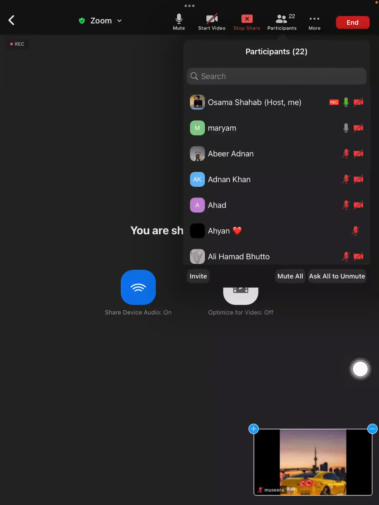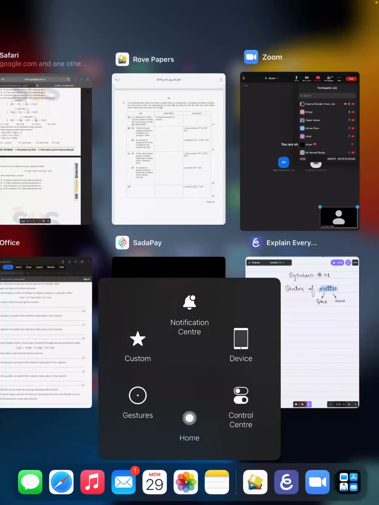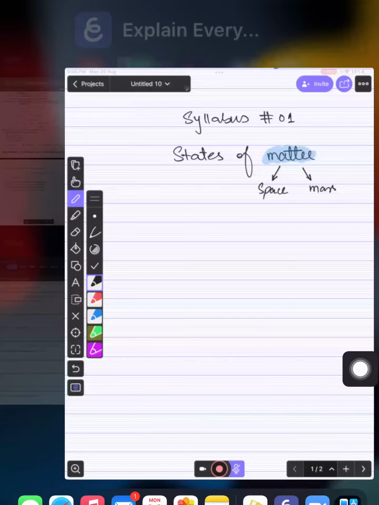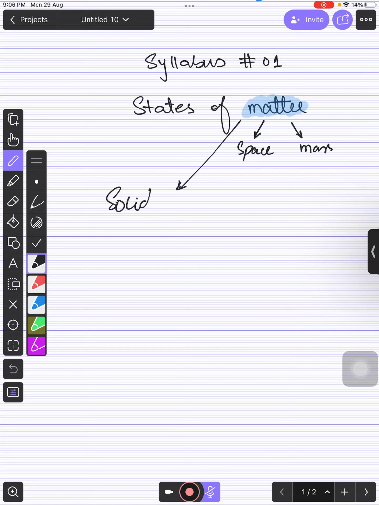So if you focus on your surroundings, bacho, everything in our surroundings is matter. You can see your chargers, your mobiles, your laptops, your pen, pencil, whatever you have in your surroundings is matter. And we know that matter is of 3 types: number 1 is solid, number 2 is liquid, and number 3 is gas.